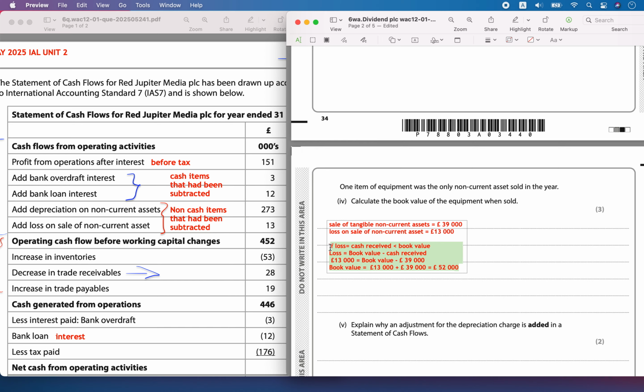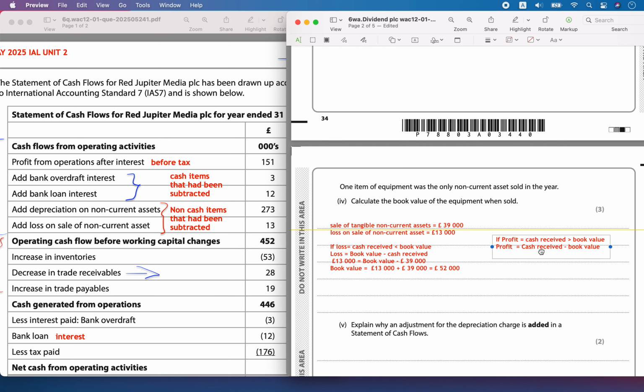In that case, if it was a profit, the cash received was greater than the book value, which means the profit is the cash received minus the book value.